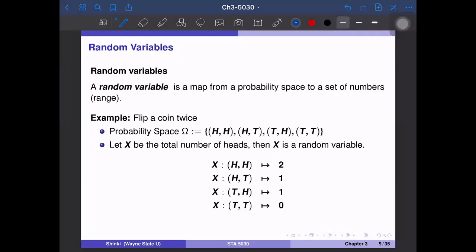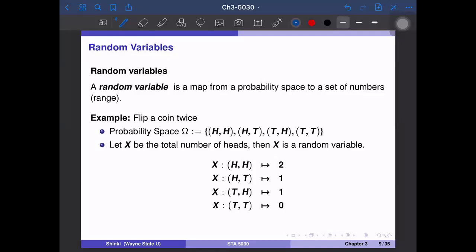Hi everyone. The next topic is random variables. So probably you have studied random variables in either STAT 2010, 2210 or Math 5700, but we will have a quick review. A random variable is a map from a probability space to a set of numbers.